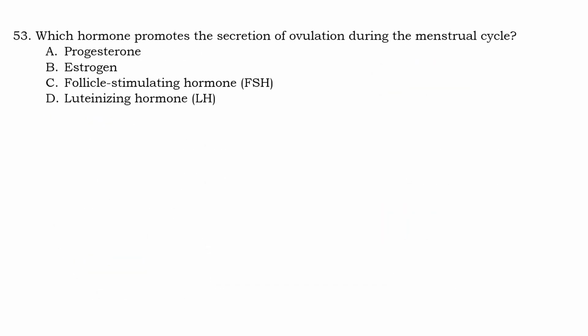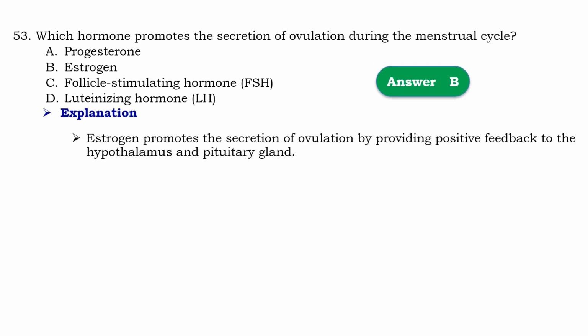Question number 53. Which hormone promotes secretion of ovulation during menstrual cycle? So that should be B, estrogen. Means that estrogen promotes the secretion of ovulation by providing positive feedback to the hypothalamus and pituitary gland.